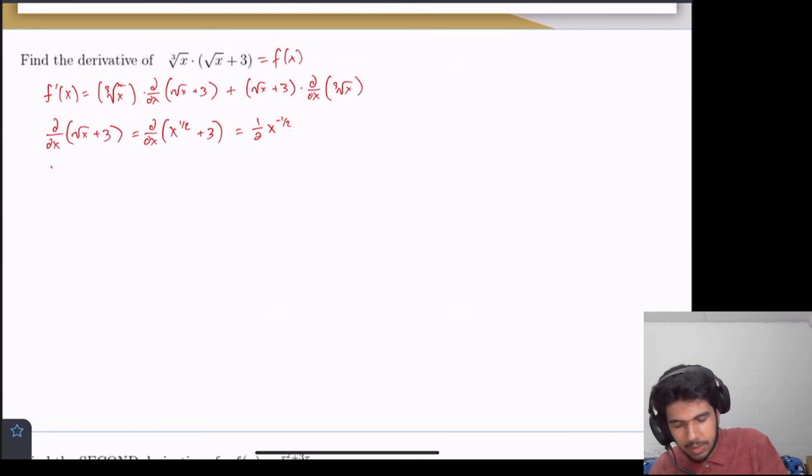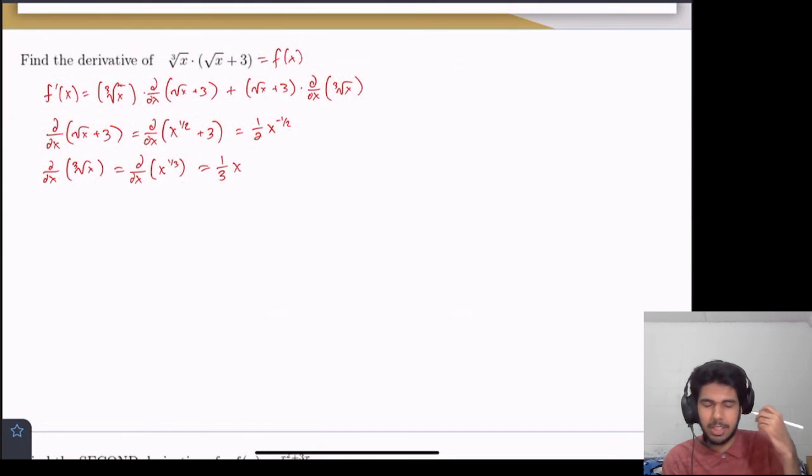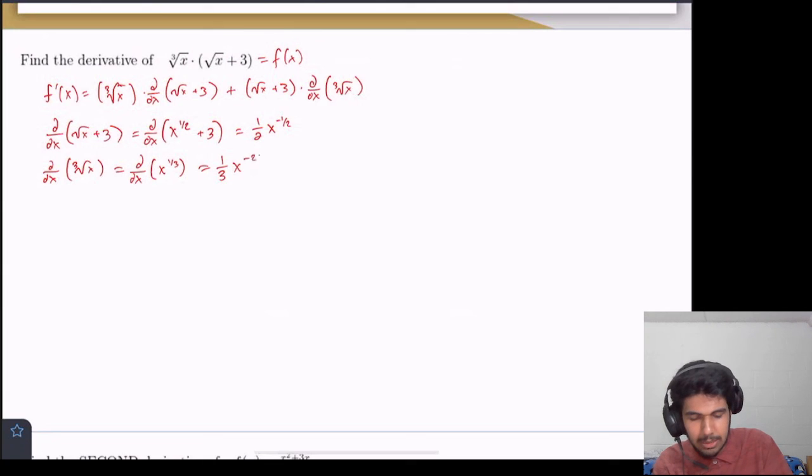And then we want the derivative of the cube root of x as well. So we'll do a similar technique, right? This is equal to x to the 1/3 power. And then we do the power rule again, 1/3 x, then we decrement the power by 1. 1/3 minus 1 is negative 2/3.